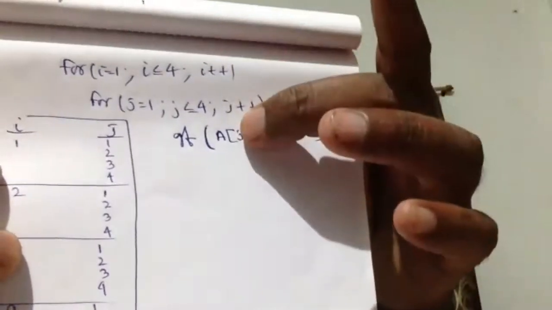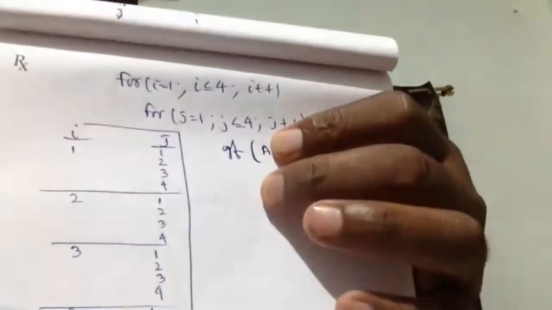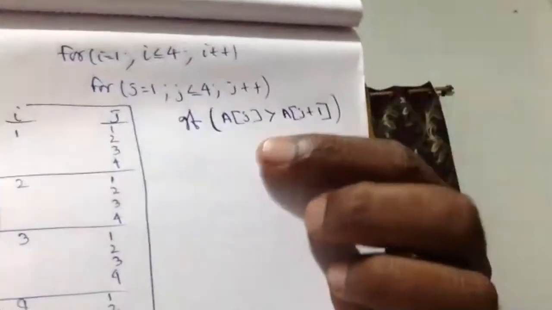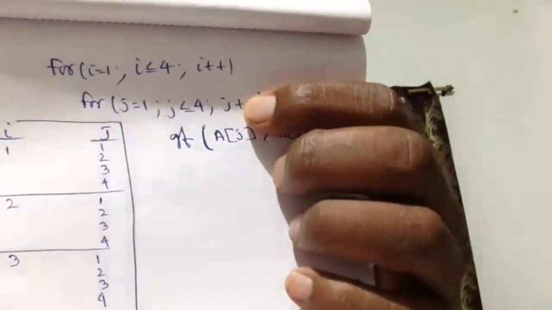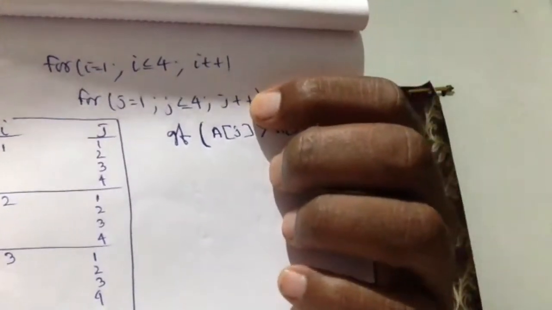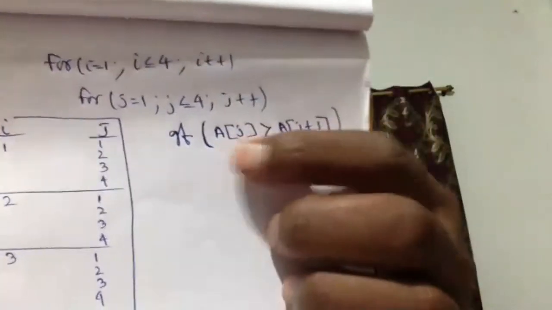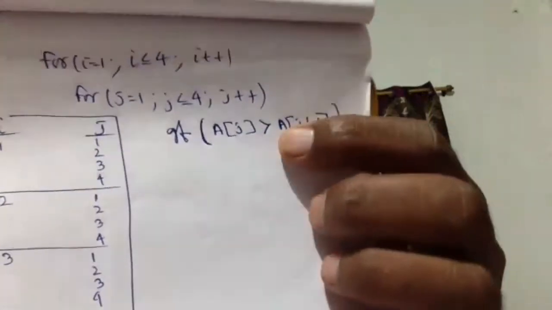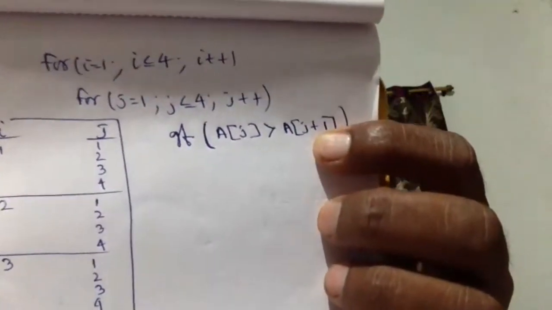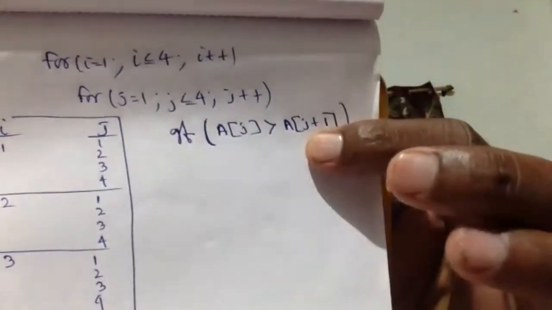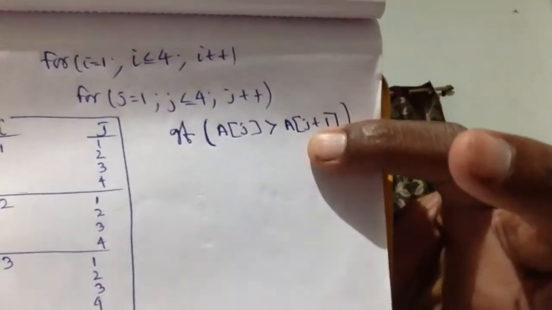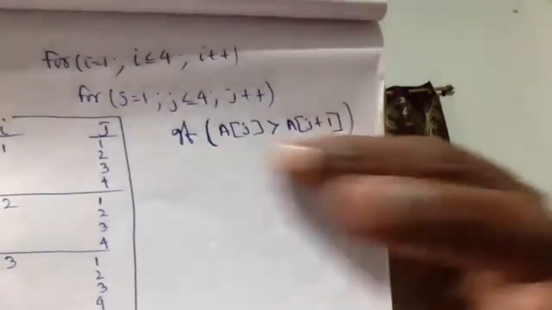Okay, 2 for loops are there. So first one is for this purpose. For finding the greater, J is required. So the first element is available where? A, J is what initially? What is the initial value of J? 1. Then AJ plus 1 means 1 plus 1, means 2. So the first element is compared with the second element. This is clear, na?